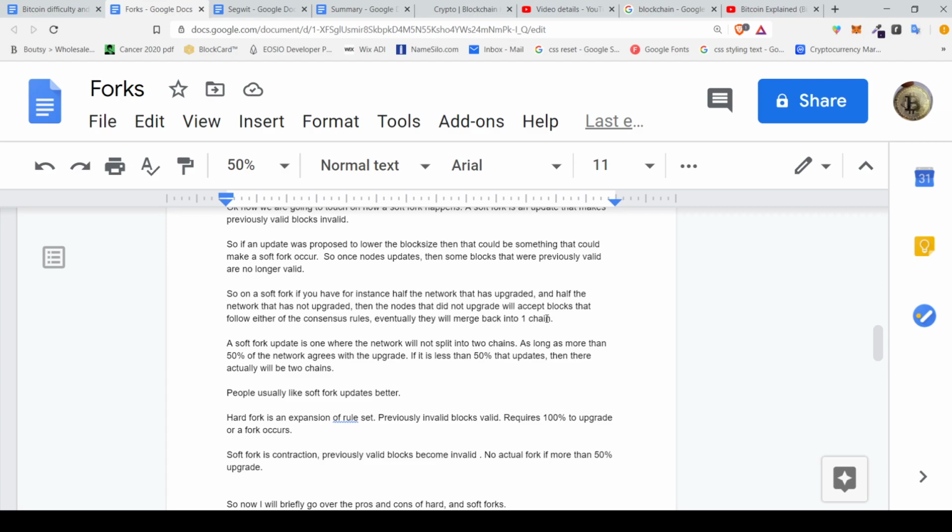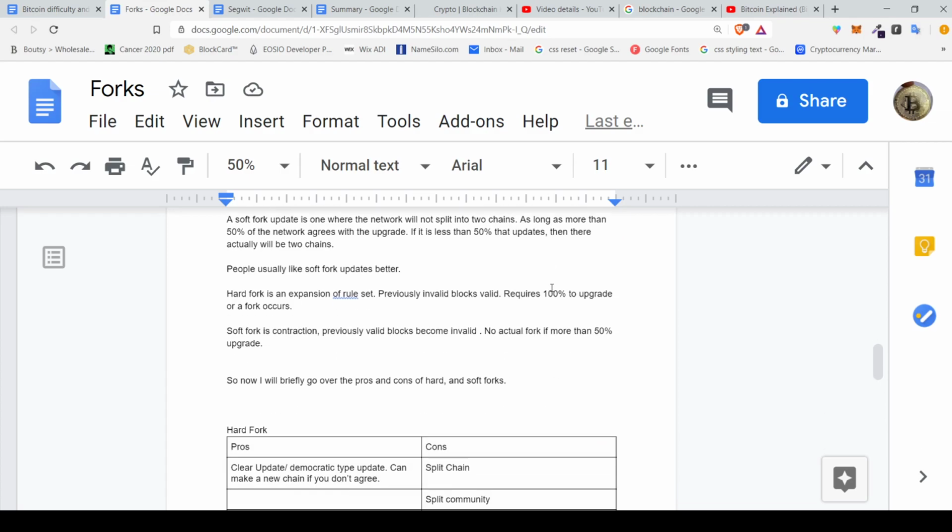So a hard fork is an expansion of the rule set, so previously invalid blocks are valid, and it requires 100% to upgrade to avoid a fork. And a soft fork is like a contraction. Previously valid blocks become invalid, and no actual fork will happen if more than 50% of the network upgrade. So I'm going to go over the pros and cons of each.